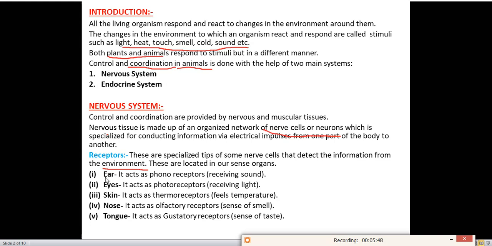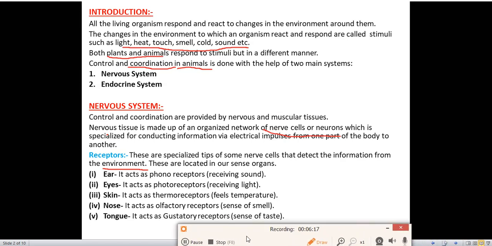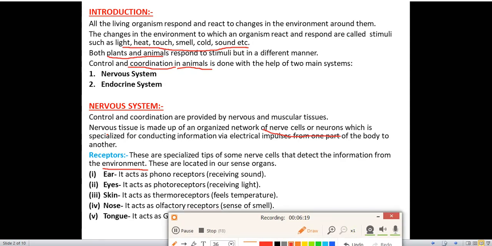For example, the ear acts as a phonoreceptor, means it will receive sound. Eyes act as photoreceptors; they receive light. Skin acts as a thermoreceptor; we can feel the temperature. Nose acts as an olfactory receptor, sense of smell. Through our nose we can detect the smell. Tongue acts as a gustatory receptor, means we can taste the food with the help of the tongue. So these are the receptors present in our sense organs.